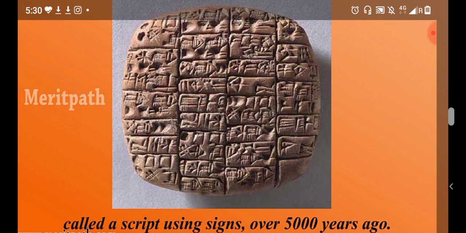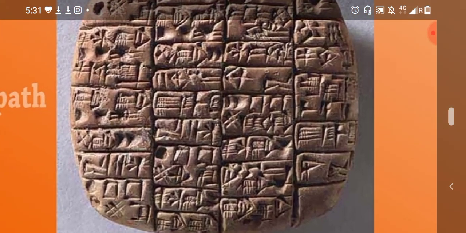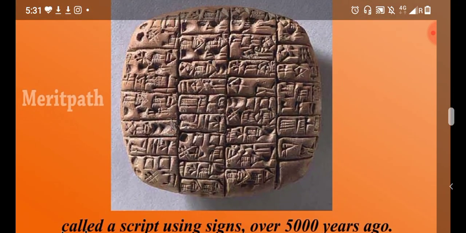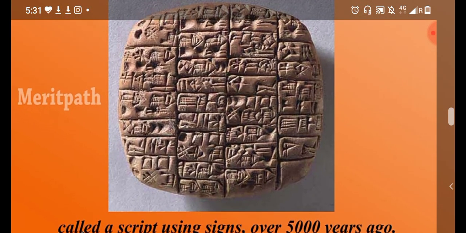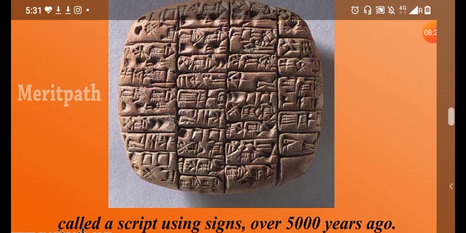The word cuneiform itself means wedge shaped. These were impressed on wet clay using a reed pen, and the wet clay was then baked hard in the sun.